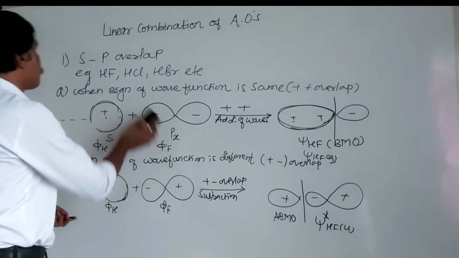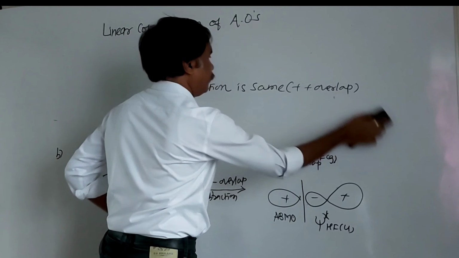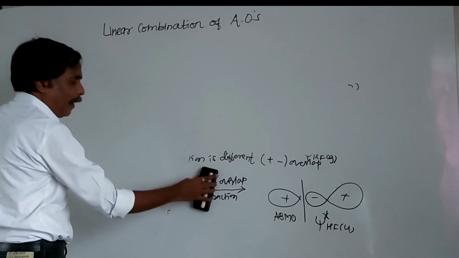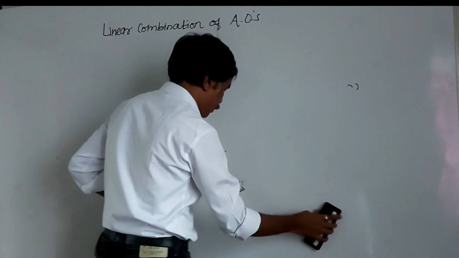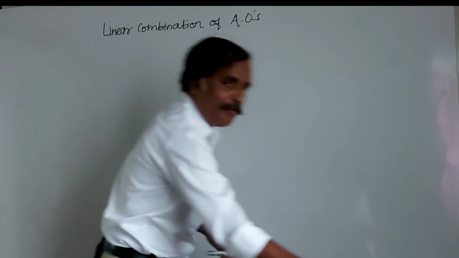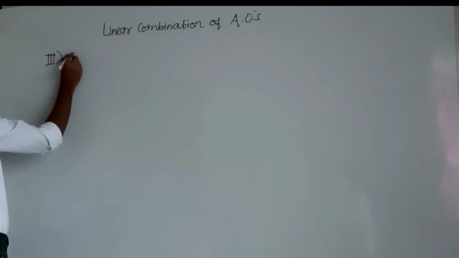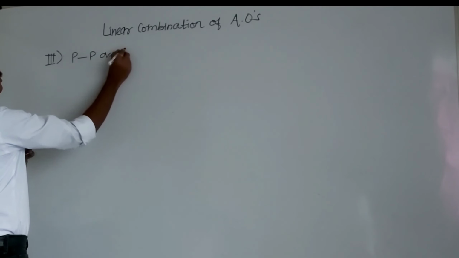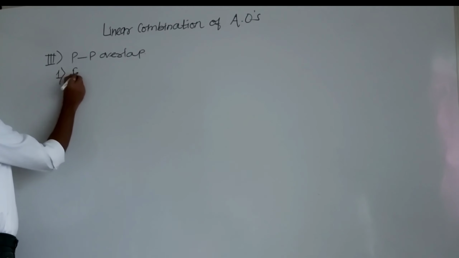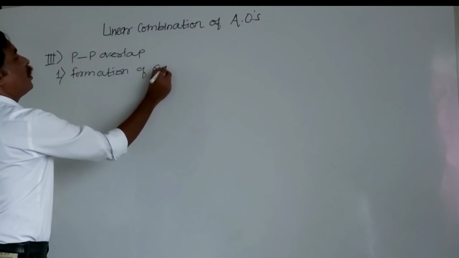Third, pp overlap. Remember, in the case of pp overlap, there are two possibilities: formation of sigma molecular orbitals and formation of pi molecular orbitals. Here the third one, pp overlap. So first, the formation of sigma molecular orbitals.